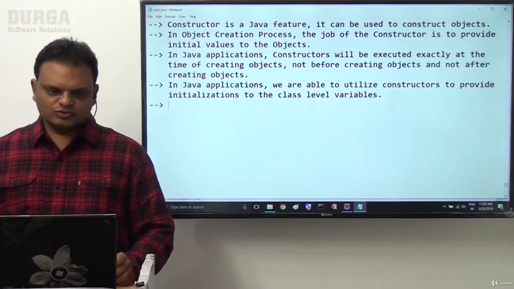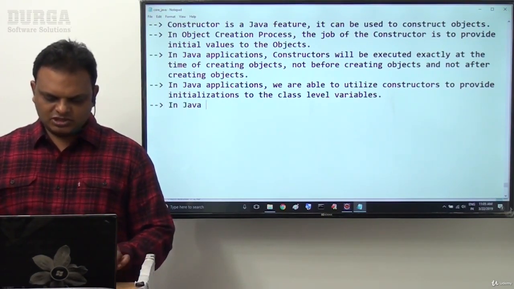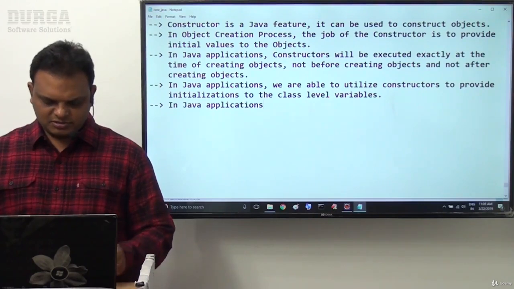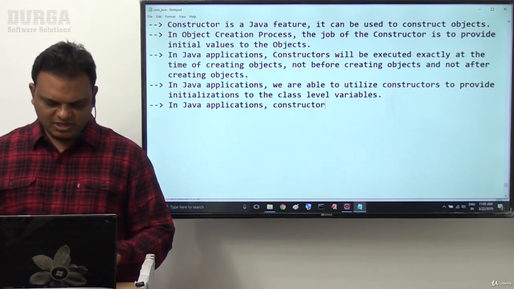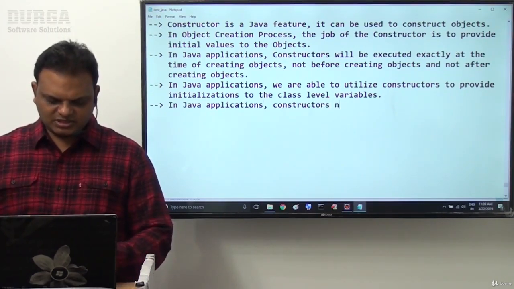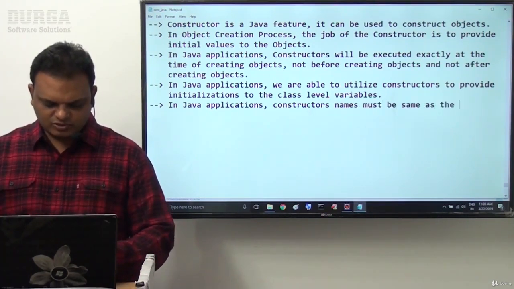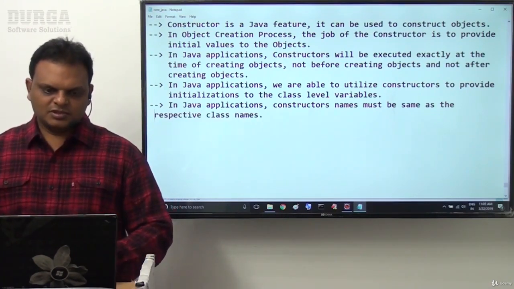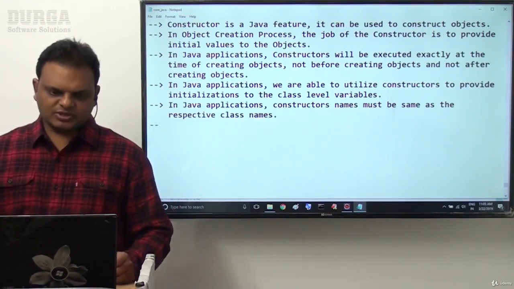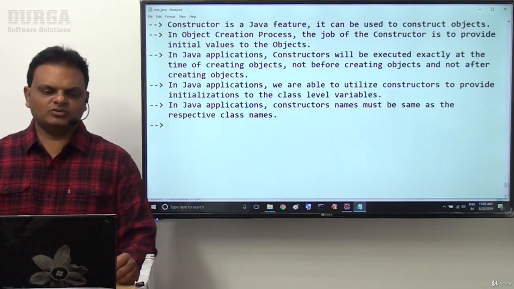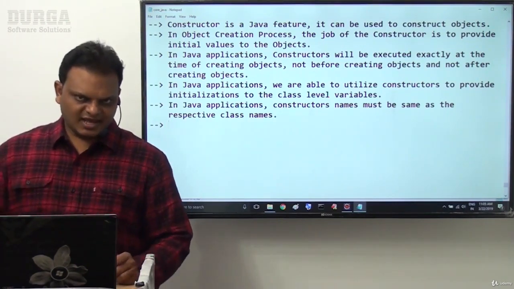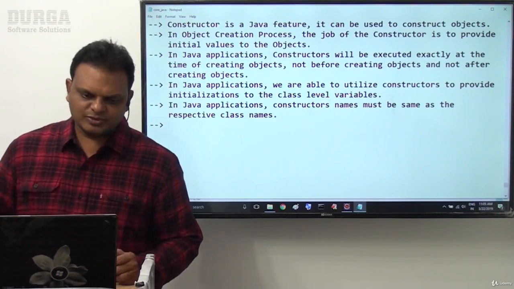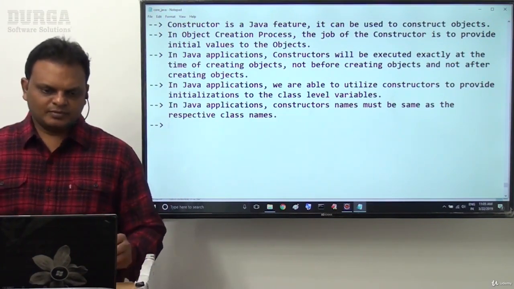Next one, another thing is which one? In Java applications, constructor names must be same as the respective class names. Class name and constructor name must be same. This is mandatory. Okay, fine.